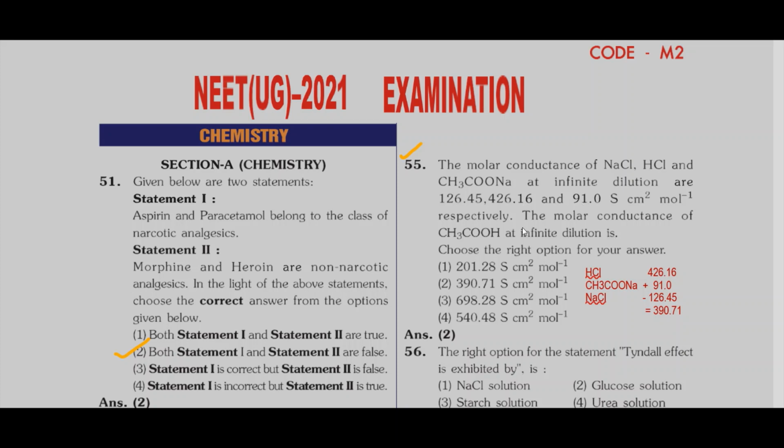In this question, we are asked to find the molar conductance of a weak electrolyte. For this, we are given the molar conductance of 3 strong electrolytes: NaCl, HCl, CH3COONa. Applying Kohlrausch's law, the molar conductances of HCl and CH3COONa should be added, and from this, the molar conductance of NaCl should be subtracted. So the answer should be 390.71. So option number 2 is correct.